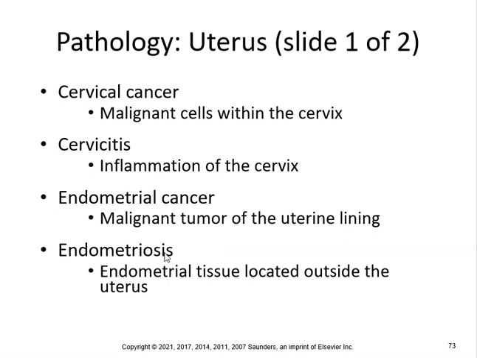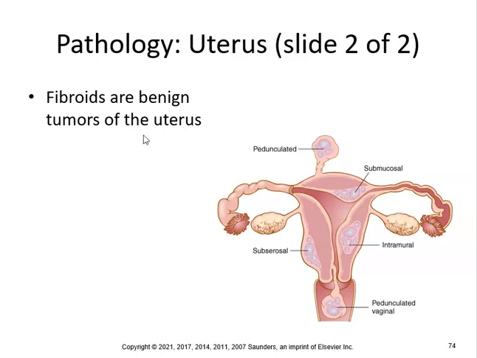Now some pathology of the uterus. You have cervical cancer, malignant cells within the cervix, cervicitis, inflammation of the cervix, endometrial cancer, malignant tumor of the uterine lining, endometriosis, endometrial tissue located outside the uterus. So unfortunately there's a lot of pathologies that can occur with the uterus. Fibroids are benign tumors of the uterus. So you can get a lot of fibroids.